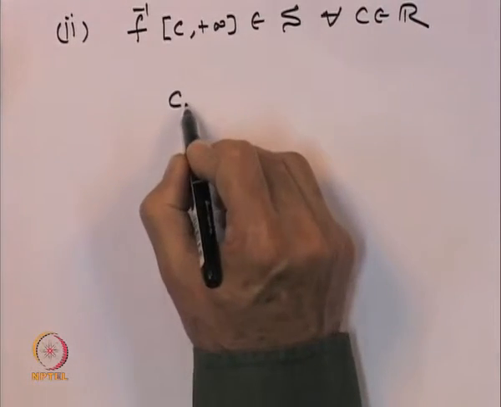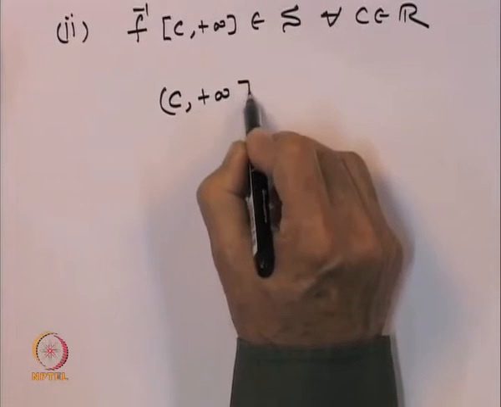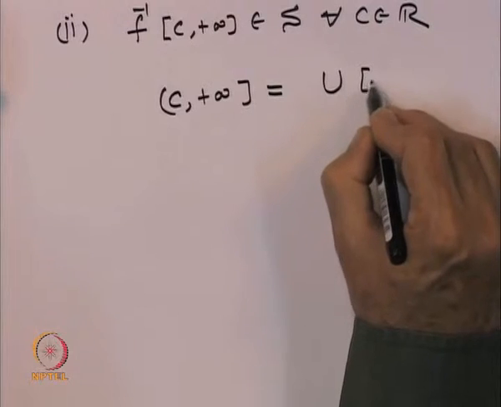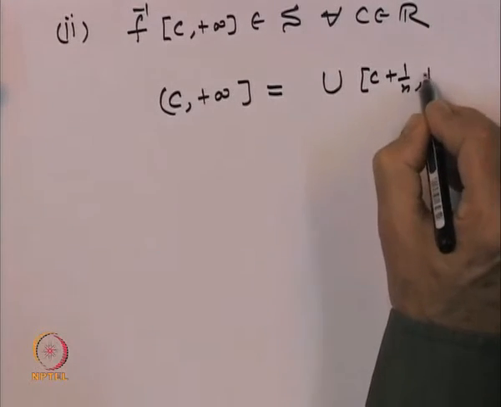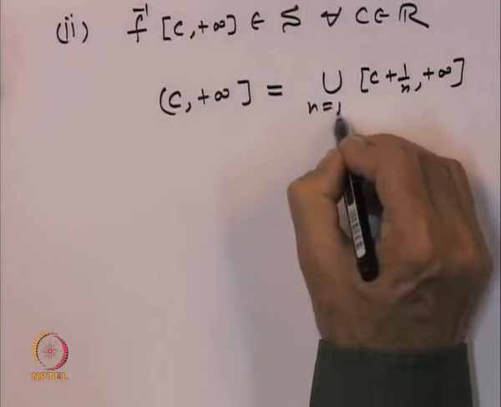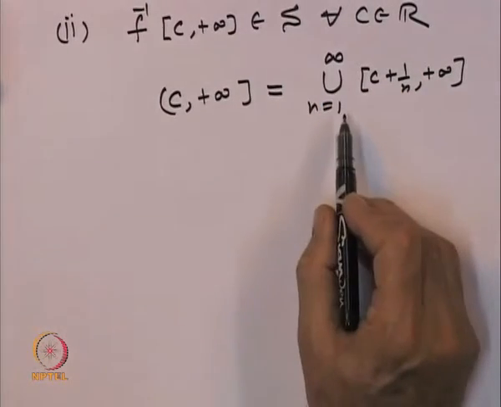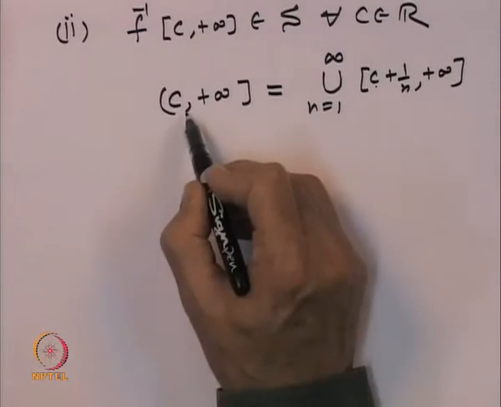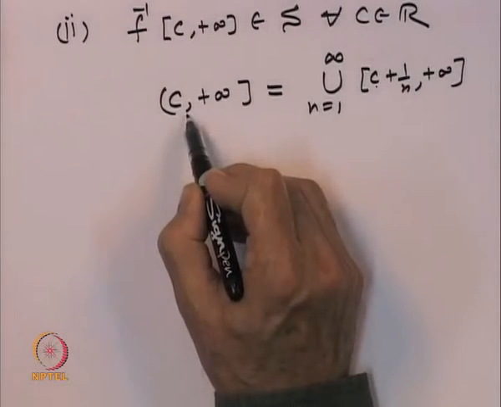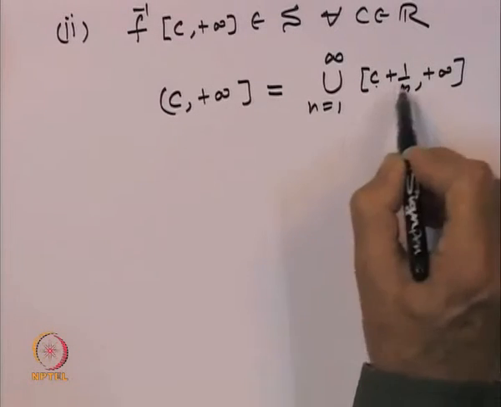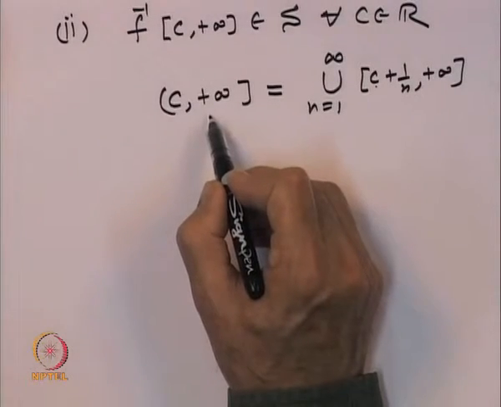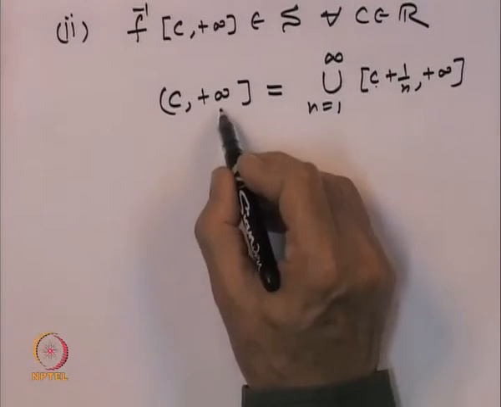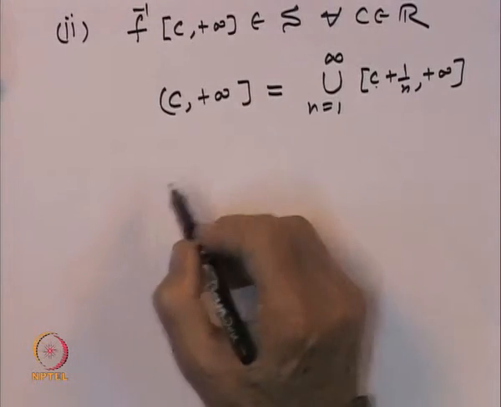So, the idea is the open interval C to plus infinity can be expressed as union of the closed intervals C plus 1 by n to plus infinity, n equal to 1 to infinity, and that is quite easy to verify. The interval C plus 1 by n to infinity is inside the interval C to plus infinity. So, this union is inside it, and conversely it is easy to check that because C plus 1 over n goes to C, this is actually equal to C to infinity.